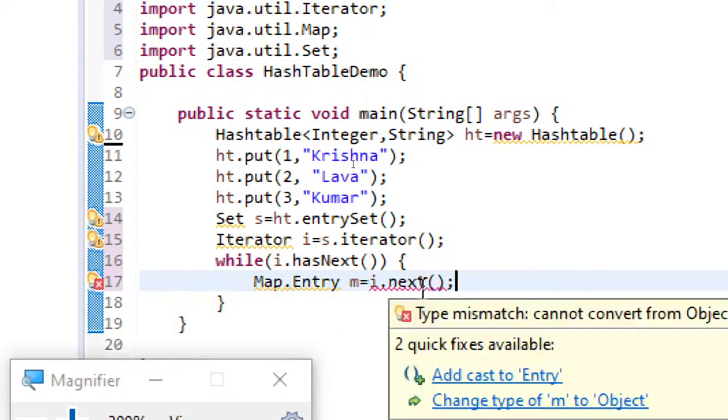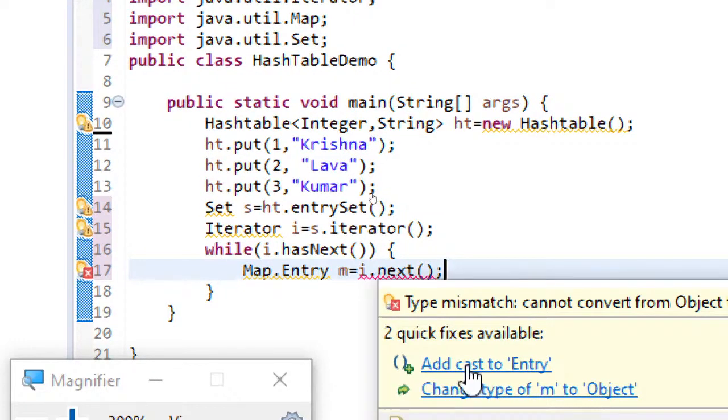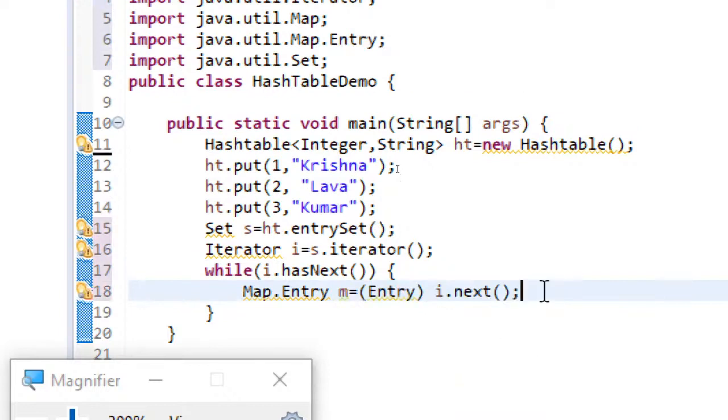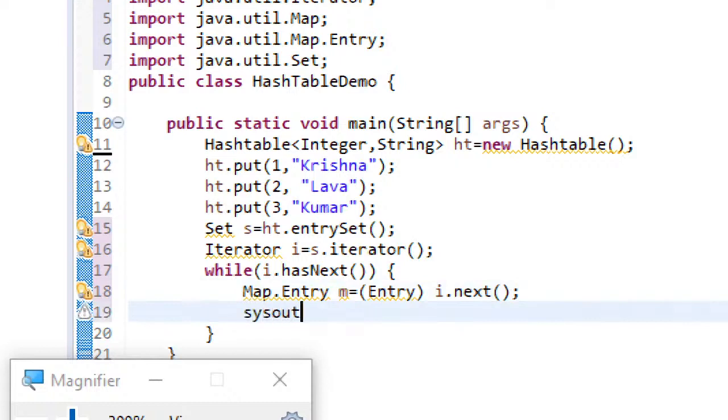What is the error? Yeah, add cache to entry, it is saying. So just choose that quick fix. So I'm using that entry, and now what we can do is we can just print this with the key and value directly.